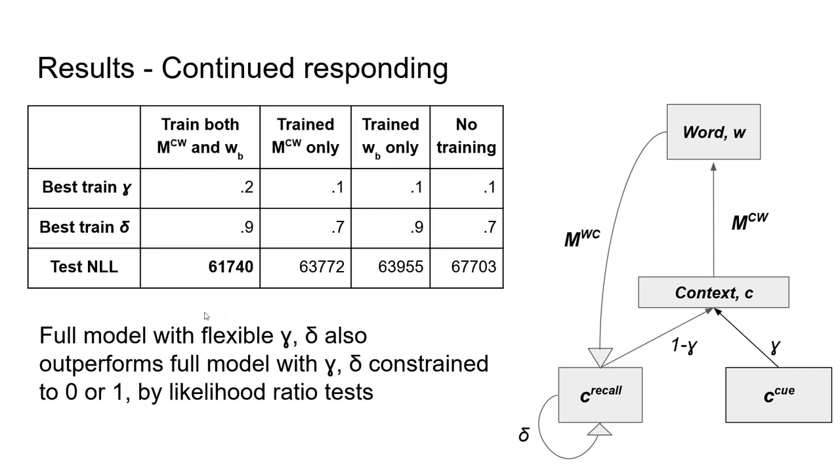It's also the case that the full model with flexible gamma and delta outperforms the full model with gamma or delta constrained at 0 or 1 by likelihood ratio tests, suggesting that continued free association is best described with a combination of a persistent effect of the Q and partially decaying memory for previous responses.